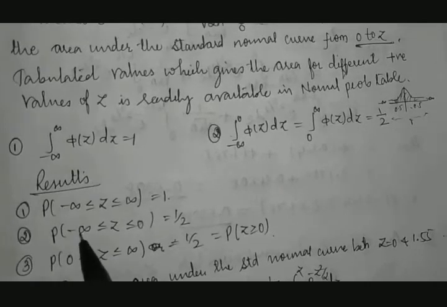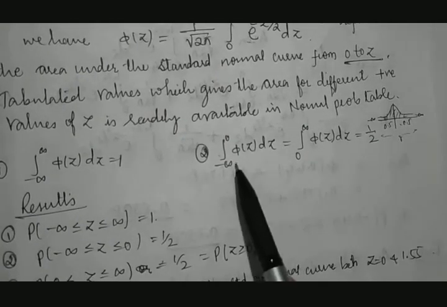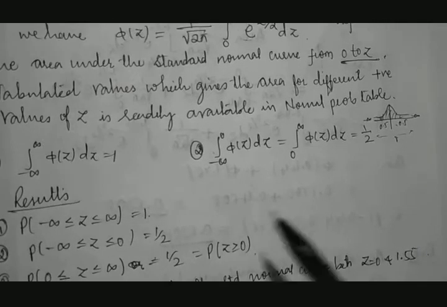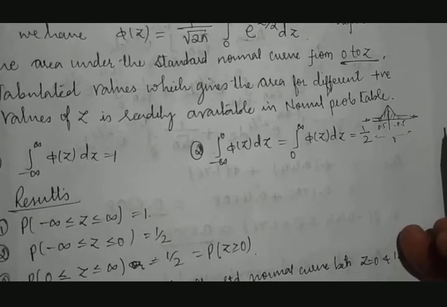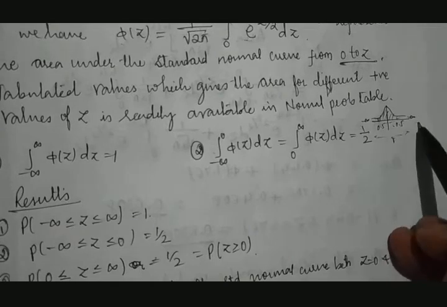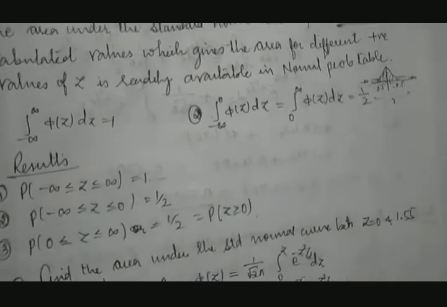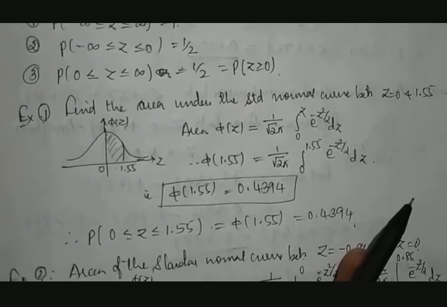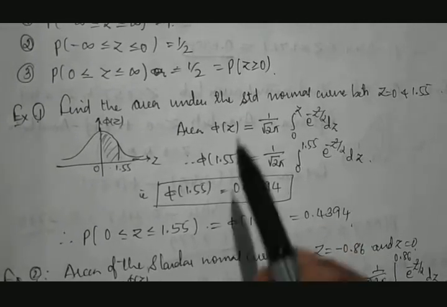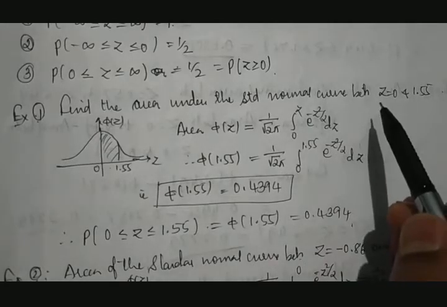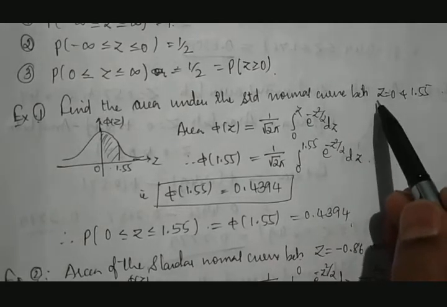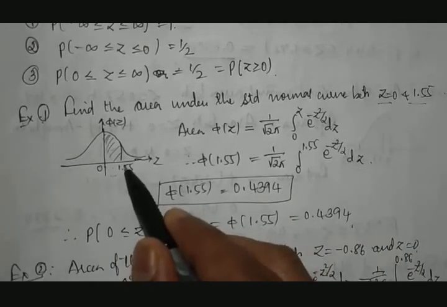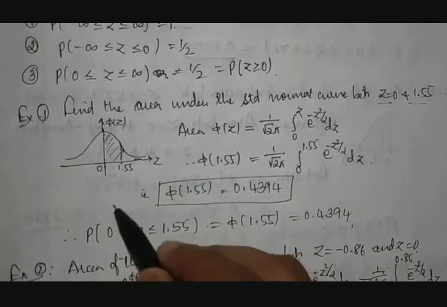Then if you take integration between minus infinity to 0, it can be represented like this. That will be half, means from here to the other end, this side will be half the portion, and this side will be half the portion. Fine. Then let us see how to calculate the area. In this example, we need to calculate the area between z equal to 0 and 1.55.